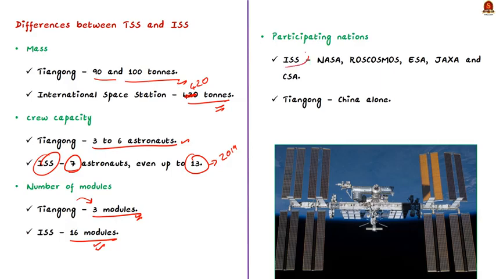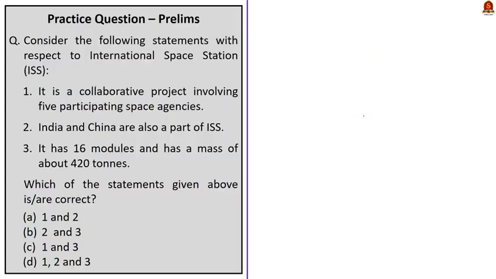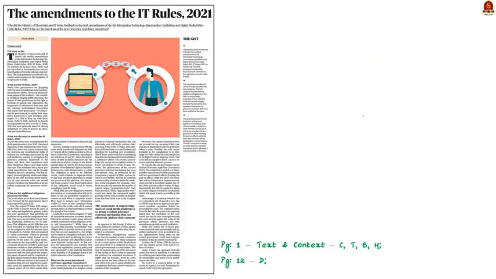See, the International Space Station is a multinational collaborative project involving 5 participating space agencies, namely NASA of the United States, Roscosmos of Russia, ESA of the European countries, JAXA of Japan, and the Canadian Space Agency of Canada. Whereas the Tiangong Space Station is a project of China alone. So that's all regarding this discussion. With this, let us conclude this and take up the next news article.